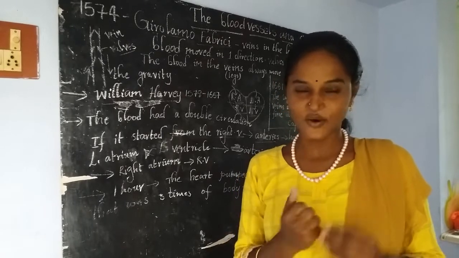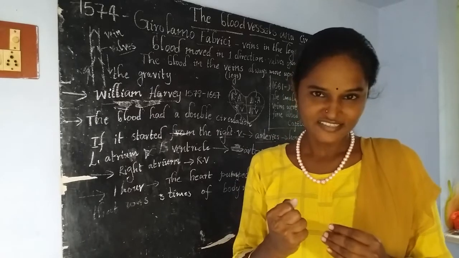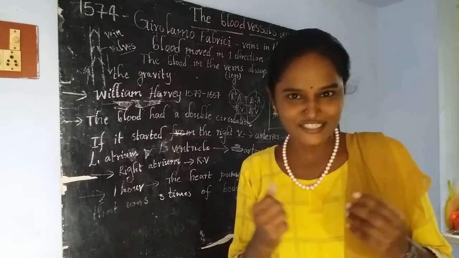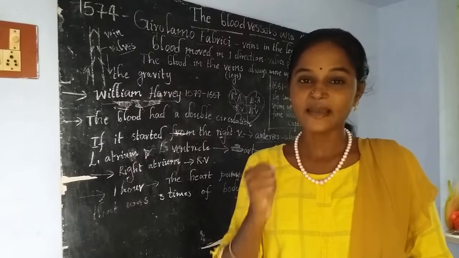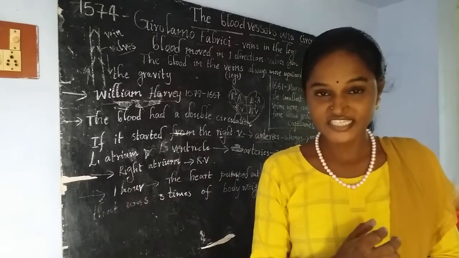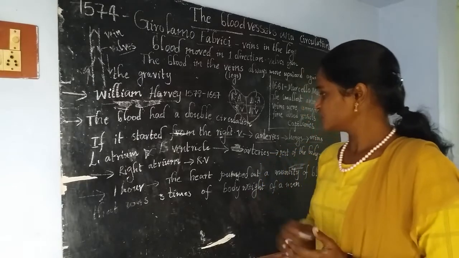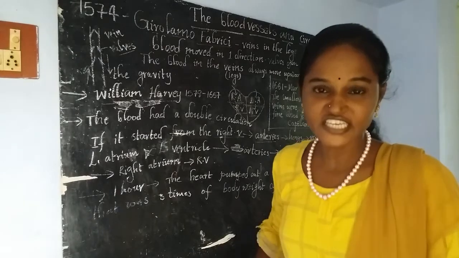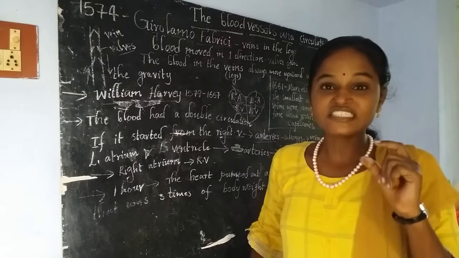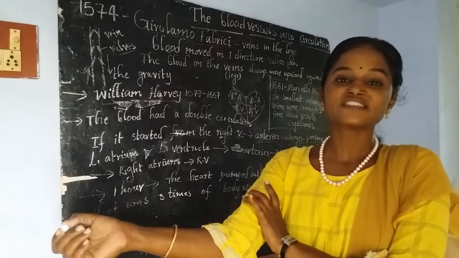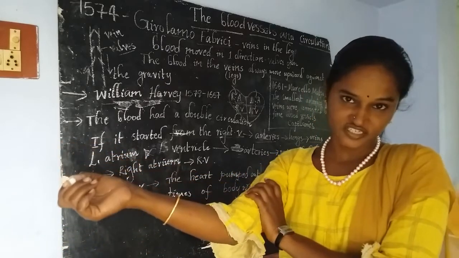If we select such kind of people, we are able to understand how the veins are carrying the blood. That's why he selected a person having what? A good muscle tone and less fat under the skin, to understand the veins and arteries and how the blood circulation is happening. In the first step, he blocked the vein by taking a tourniquet, a thread-like material, and tied it up above the elbow of the person, near this region.